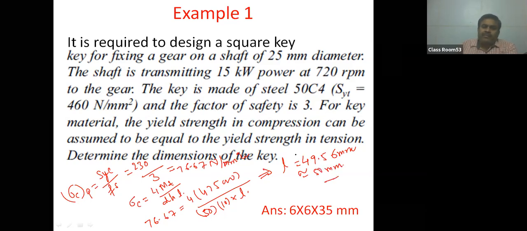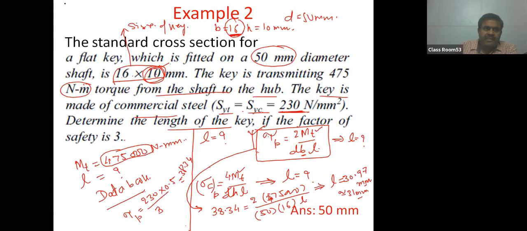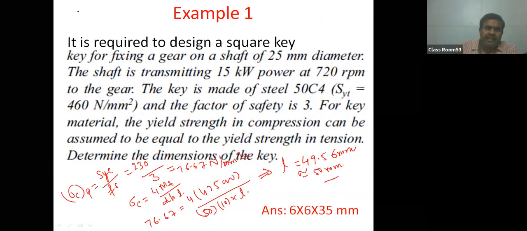So as per the shear stress criteria, the length of the key is coming 31 mm, and as per the compressive criteria, the length of the key is coming 50 mm. So we have to take the length of the key as the larger of the two values.